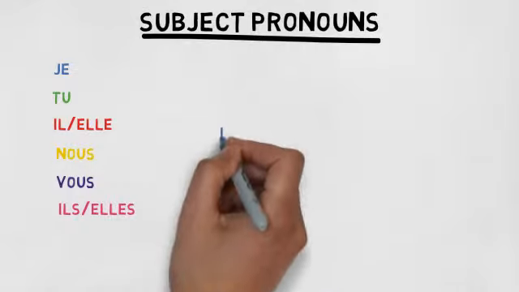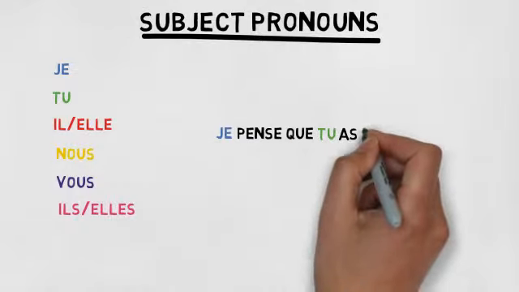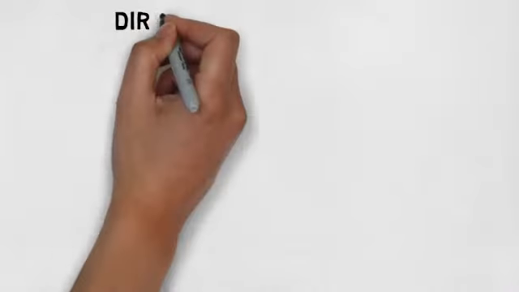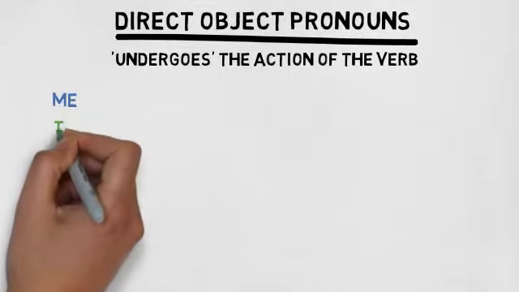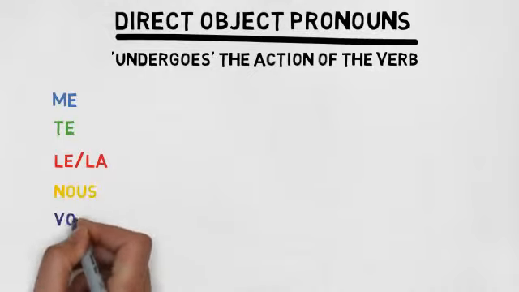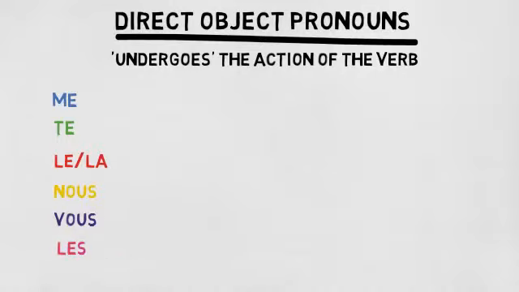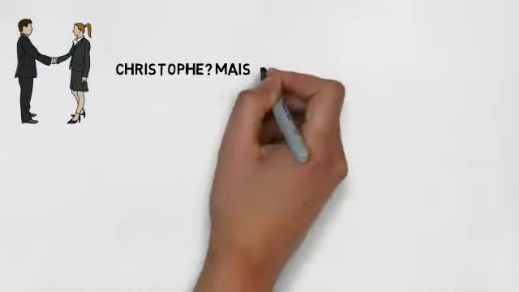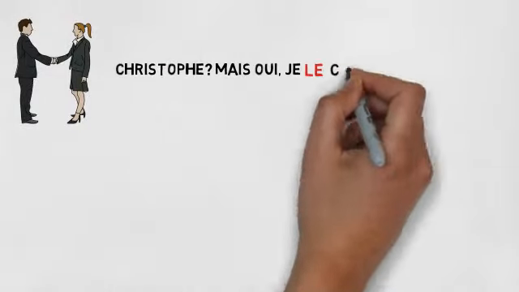For example, je pense que tu as raison. The direct object suffers or undergoes the action of the verb. For example, I bought the guitar becomes I bought it. The direct object pronouns are me, te, le, la, nous, vous, and les. An example is Christophe? Mais oui, je le connais bien.